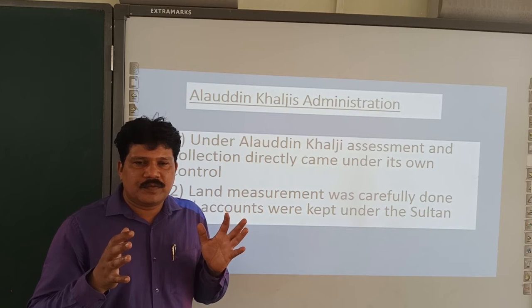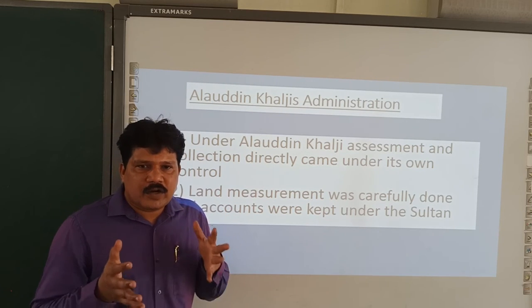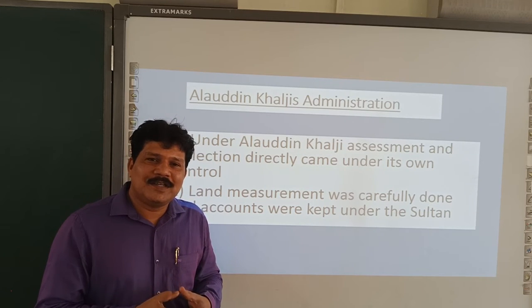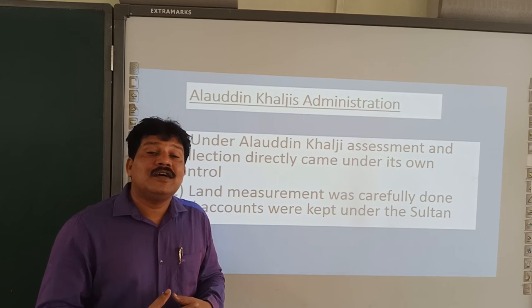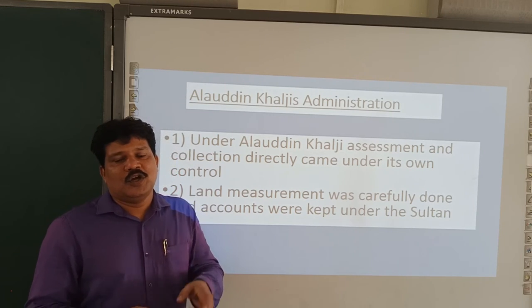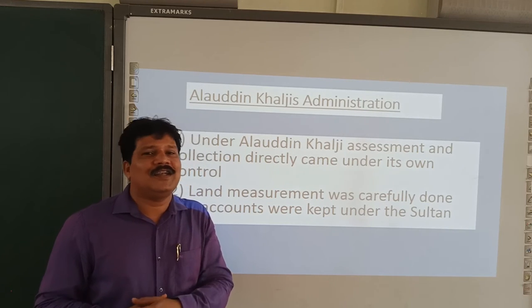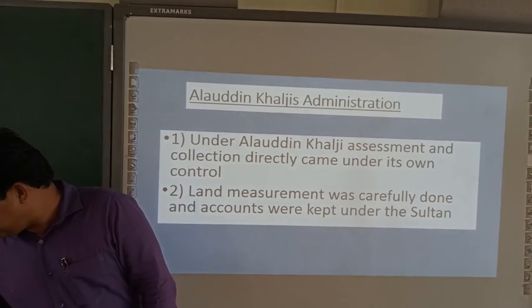He himself took responsibility for the measurement of land, and all the records were kept under him. That means he curbed and curtailed the liberty of the governors. Do you feel the governors would be happy? Definitely not. That is what later research shows.